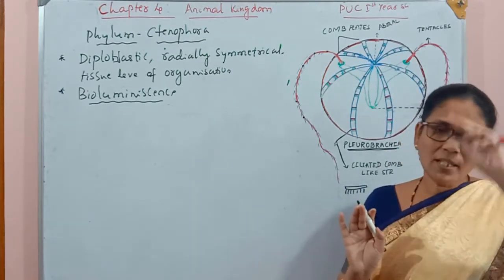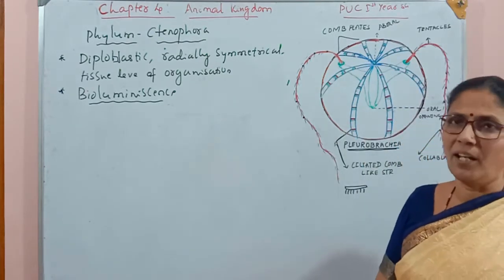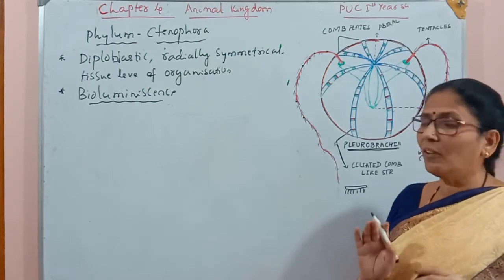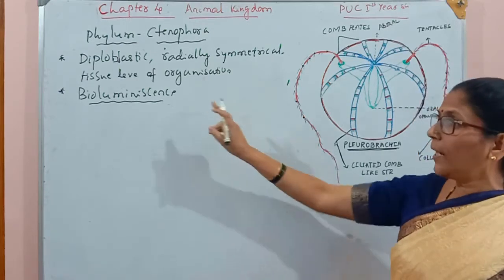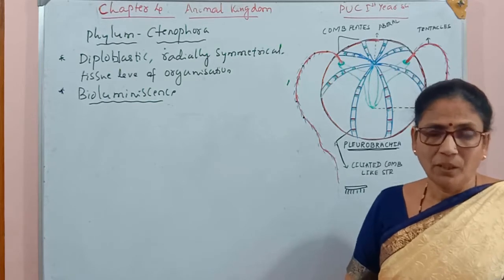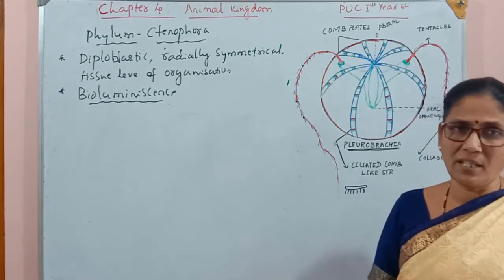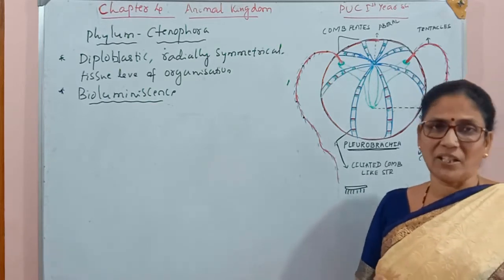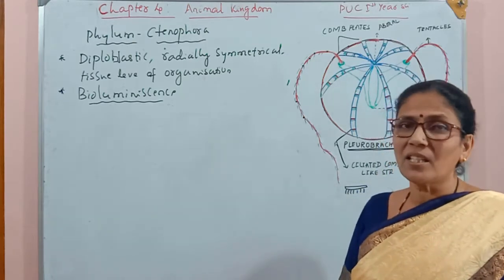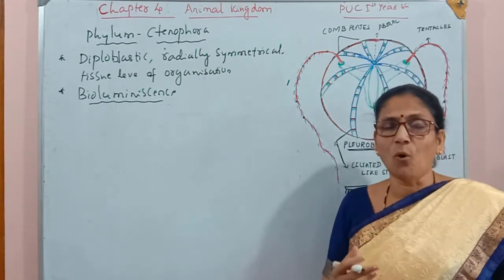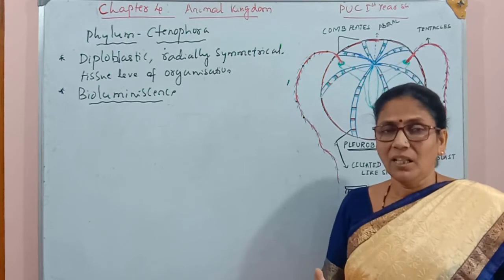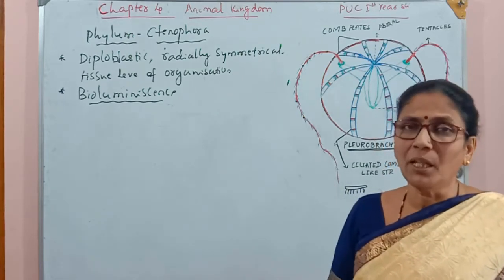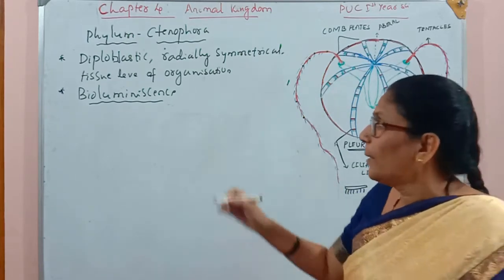So this is a very distinct character of this phylum. You can identify this group by the help of this character also. Bio means living organism. Luminescence means light. So these organisms emit light. Their body emits light. And hence that property is called the bioluminescence.